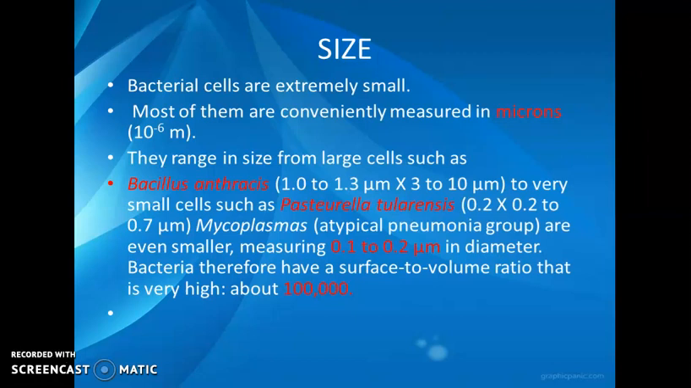They range in size from large cells to very small cells. For example, the size of Bacillus anthracis is 1 to 1.3 micrometer by 3 to 10 micrometer, so Bacillus anthracis are large cells. An example of very small cells is Pasteurella tularensis.